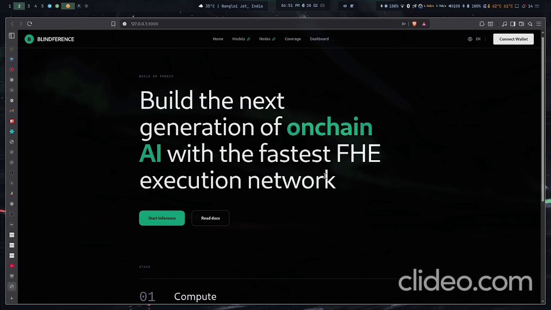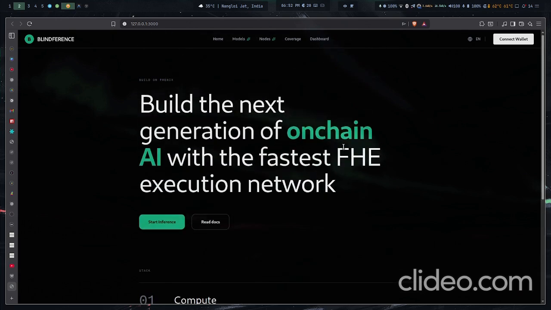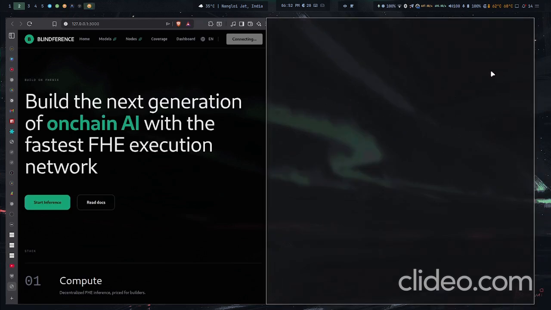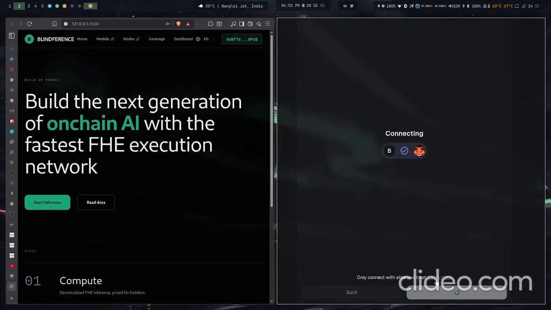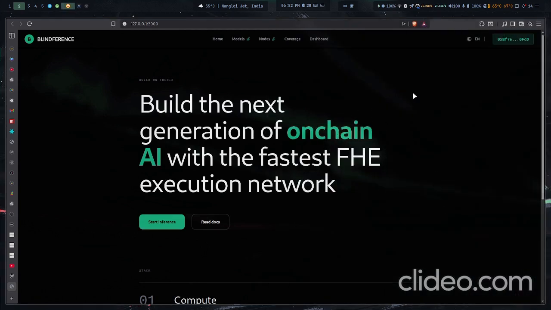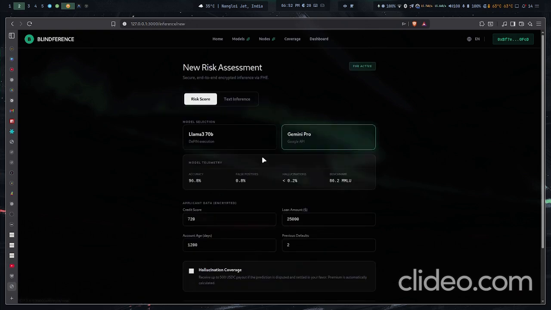I'm going to explain what we actually implemented in this wave, but let's first see how the demo works. First, I'm going to connect my wallet to MetaMask. I'm going to select my fifth account. My account is connected, so I'm going to start inferencing. Let me click on inference.